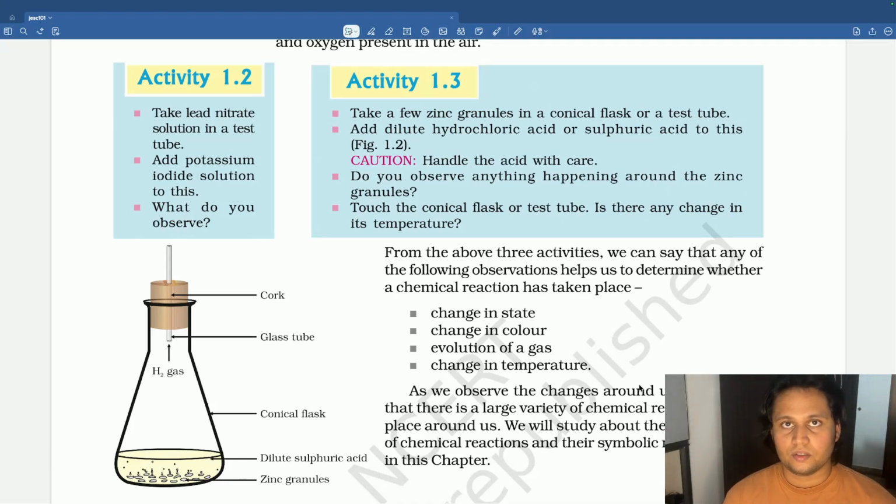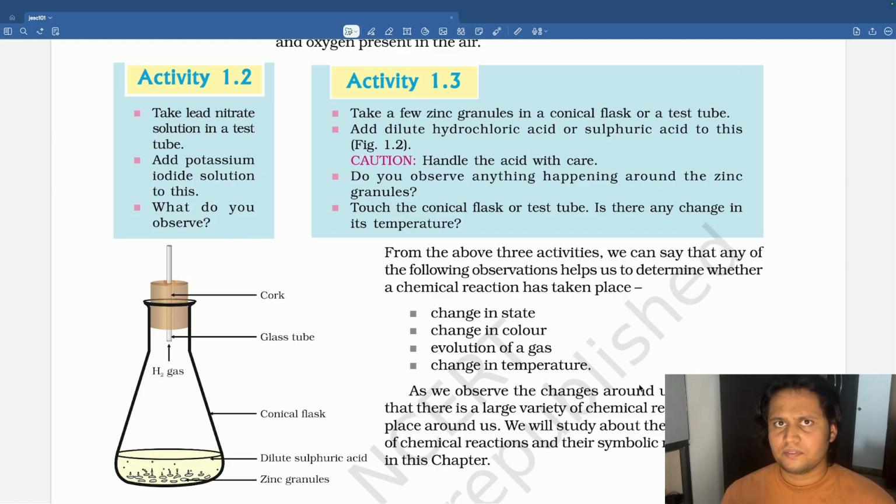Today we are going to continue the lecture Chemical Reaction and Equation. In the previous video we learnt what a chemical reaction is. What do you mean by chemical reaction? If any chemical change has occurred, we can say a chemical reaction has taken place.